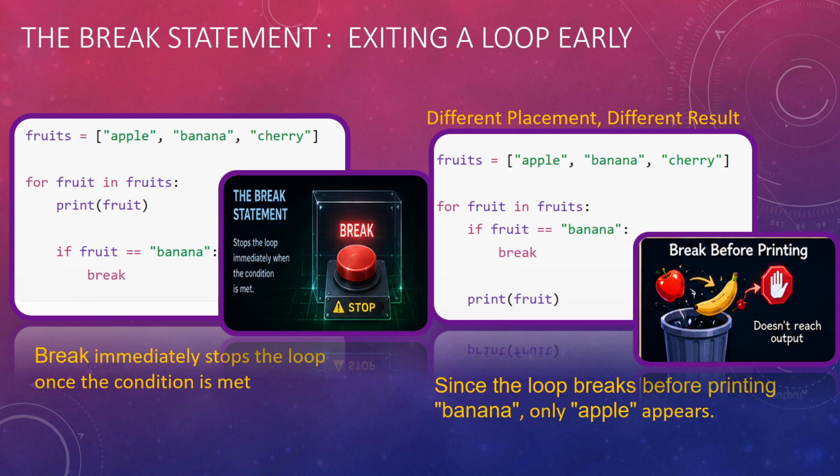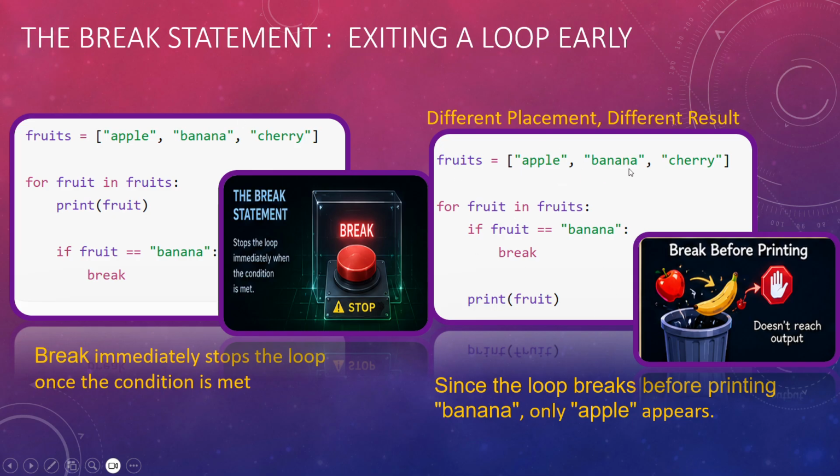So the break statement, exiting a loop early, I have given you one example there. You can see here the break statement stops the loop and jumps out of the loop immediately. So writing the break statement at a particular position will actually change your output. For example, you see here, this is a list of fruits, apple, banana, cherry. Now this is a membership operator. We are using the for loop to go through each item and print the items. Okay. Now as soon as you come to if fruit equals banana, break. Here we have printed apple, banana. The print statement is before the break, right? As soon as it comes to banana, it will break.